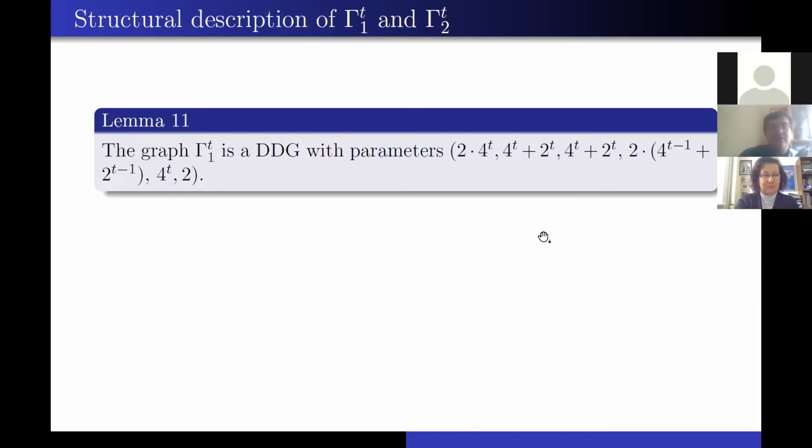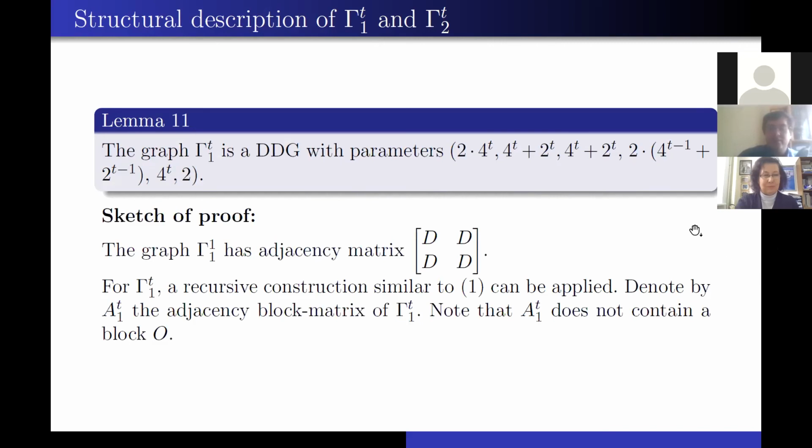And actually, now I want to talk about the structural description of our subgraphs gamma 1t and gamma 2t. So gamma 1t is a divisible design graph with parameters you can see here, and you can see that this is a divisible design graph with k equals lambda 1. So how can we prove it? The graph gamma 1, 1 has adjacency matrix. So you can see here, 4 D blocks.